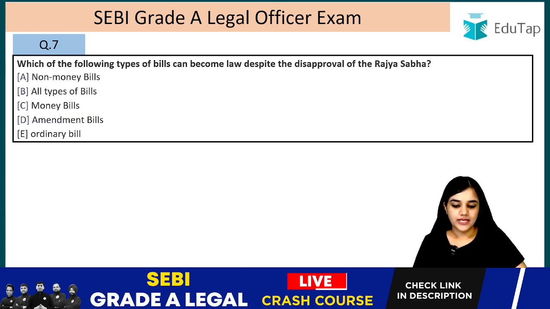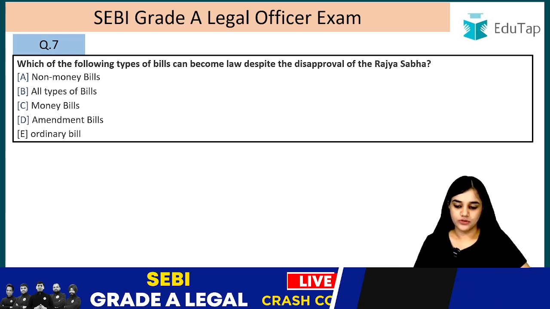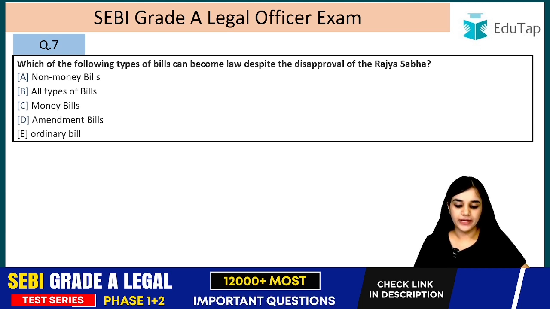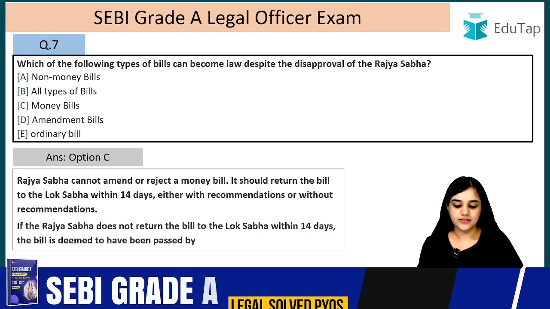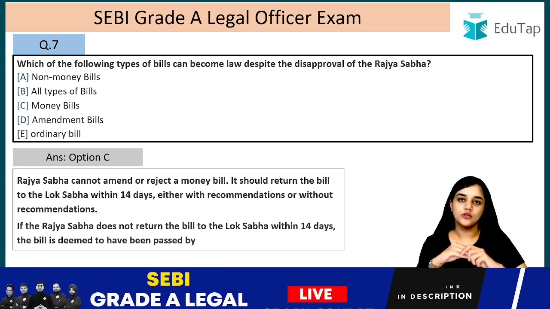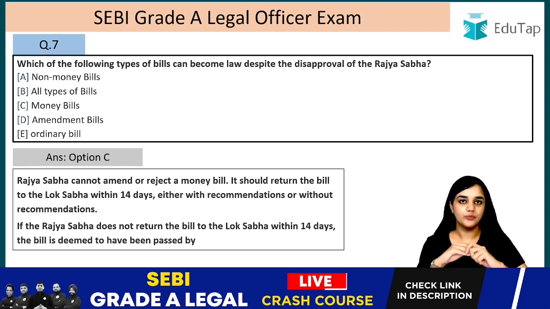Which of the following type of bills can become law despite the disapproval of Rajya Sabha? Is it a non-money bill, all types of bill, money bills, amendment bill, or ordinary bill? The answer is money bills. The answer is option C. So a money bill can only be introduced in the Lok Sabha with the recommendation of the President.